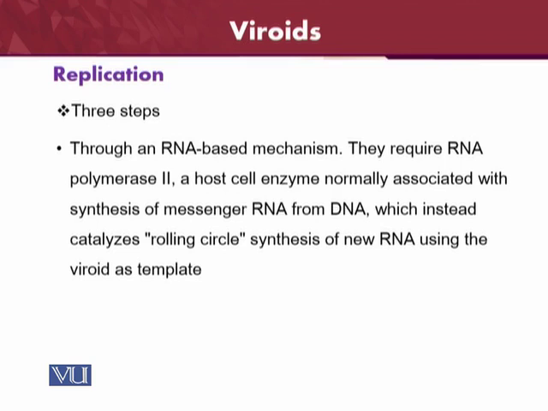Therefore, the host cell enzyme RNA polymerase II, normally associated with the synthesis of mRNA from DNA, is used for the viroids. Here, it catalyzes the rolling circle, and therefore new RNA will be synthesized using the same viroid as a template, and then replication begins.